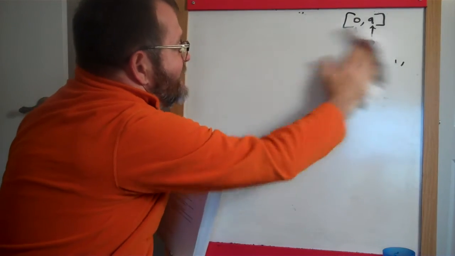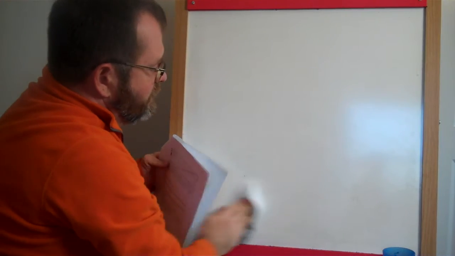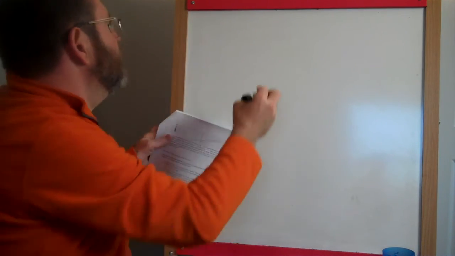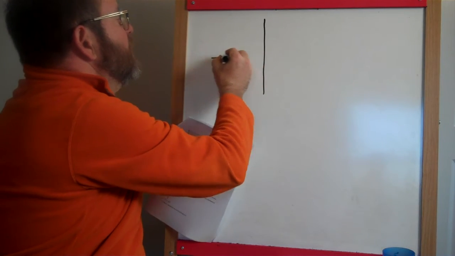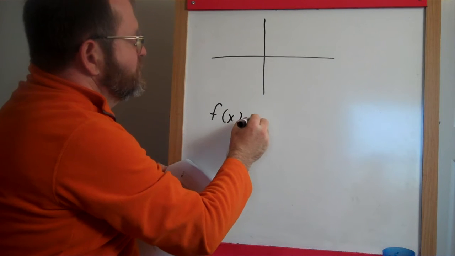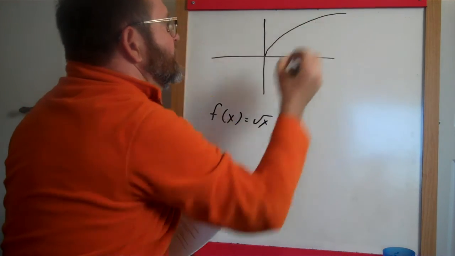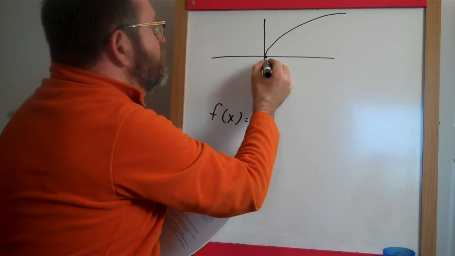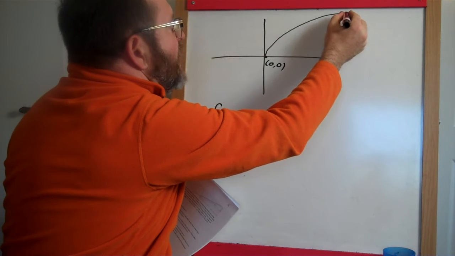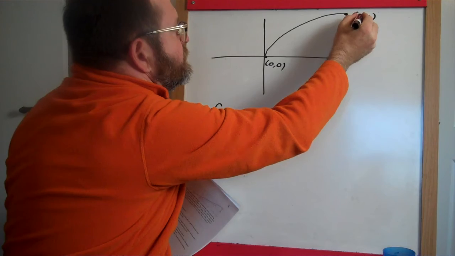Again, this one is an example in your book. I apologize, I didn't write the page number down, but you can flip through this section of the text and find the same one. But let's draw this here. Remember, our function was just square root of x. That function looks something like this. And we're going from the starting point of the function, which is at (0, 0), and going out to the ending point, which was at (9, 3).